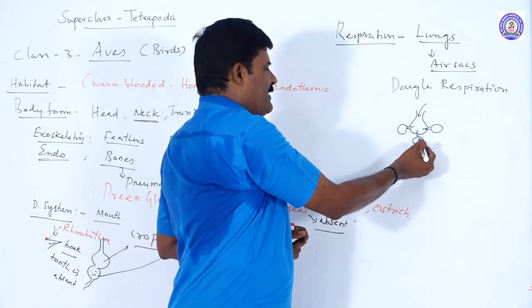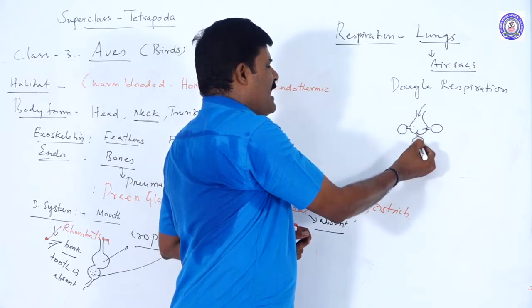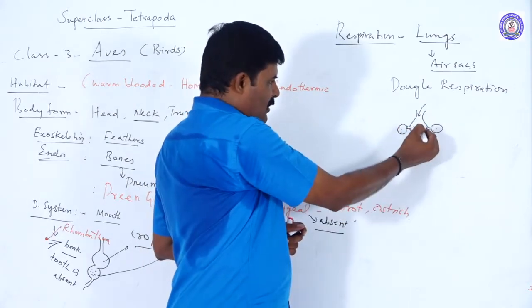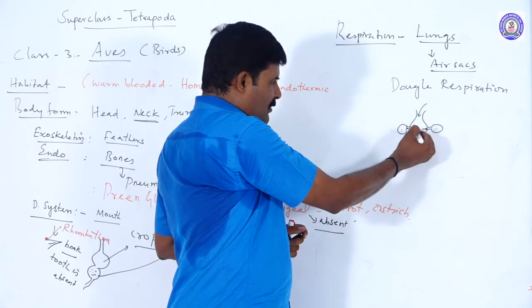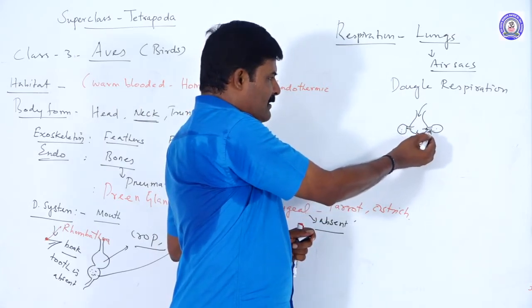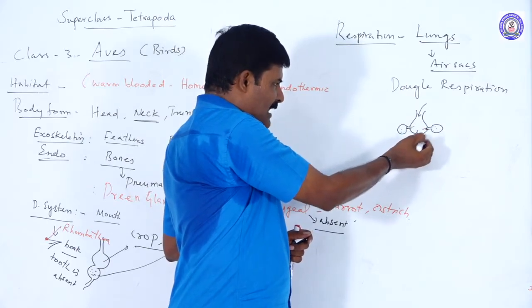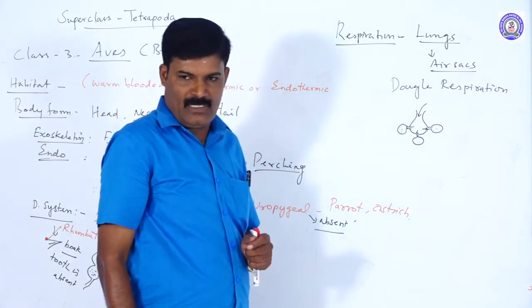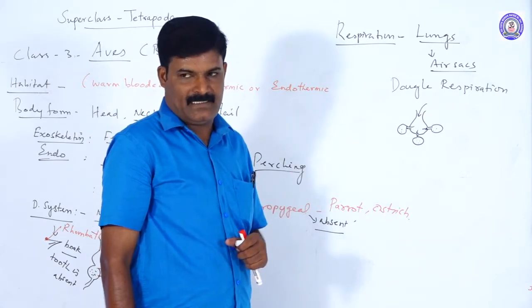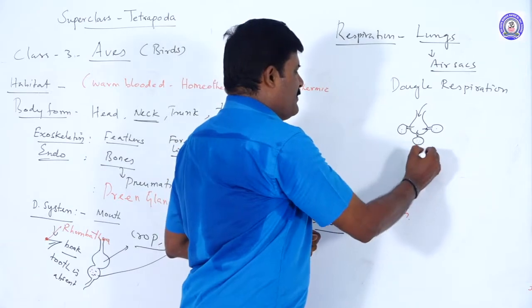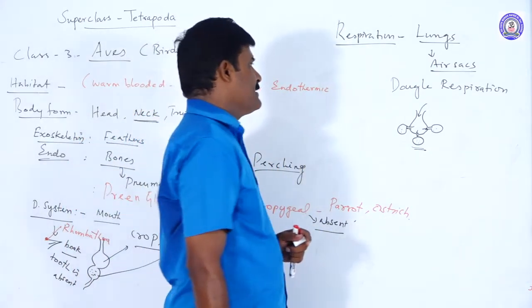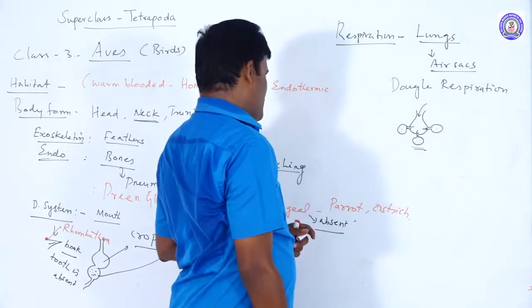During expiration, the air pressure from the air sacs moves into the lungs. Once the air enters the lungs, it passes into the air sacs, and again during expiration the air from the air sacs moves into the lungs. So this is called double respiration. This takes place due to the presence of air sacs in birds. Respiratory organs are mostly lungs and air sacs.